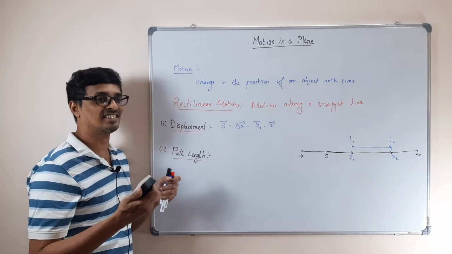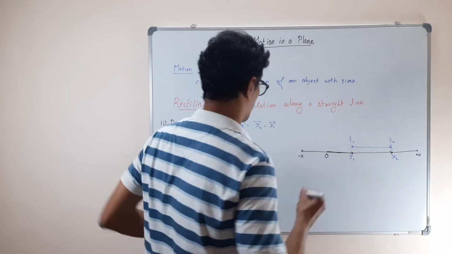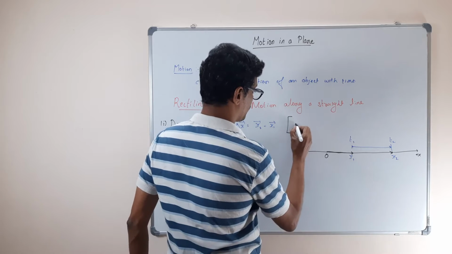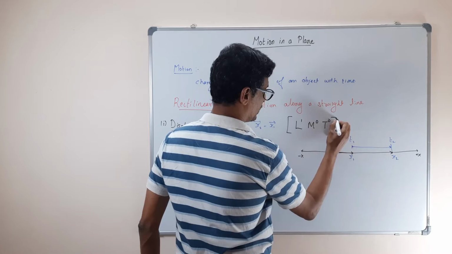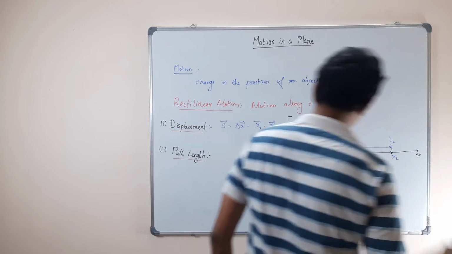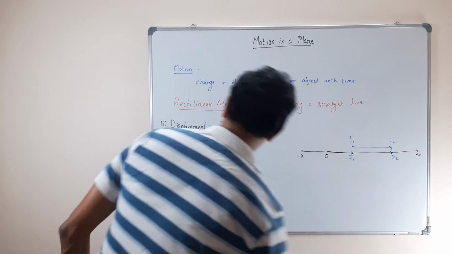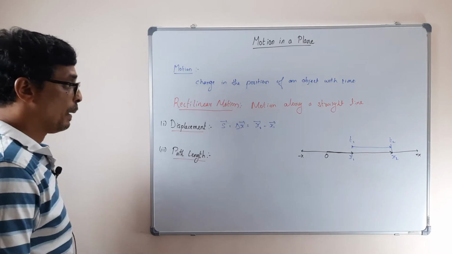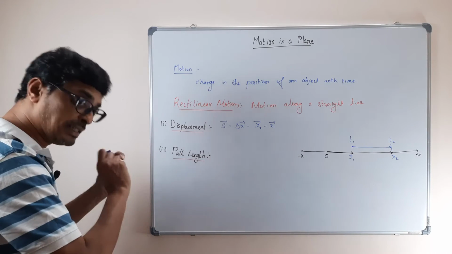Length, L1. You should always remember a dimension. For displacement the dimension will be L1, M0 and T0. Now let us come back to path length. Path length is the actual distance it has travelled.